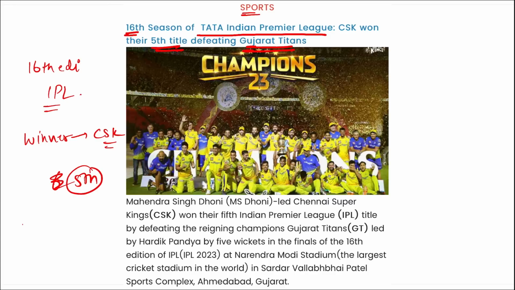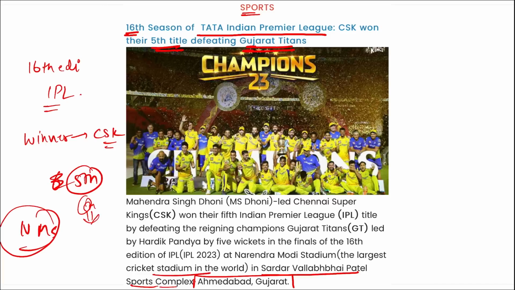It was the 16th edition of the IPL. Where was this IPL held? It was held in Narendra Modi Stadium, the largest cricket stadium in the world, in the Sardar Vallabhbhai Sports Complex in Ahmedabad, Gujarat. Correct? Remember, with this fifth win, Chennai Super Kings has equaled the Mumbai Indians record of the most trophies. So both the teams have now won 5 titles.